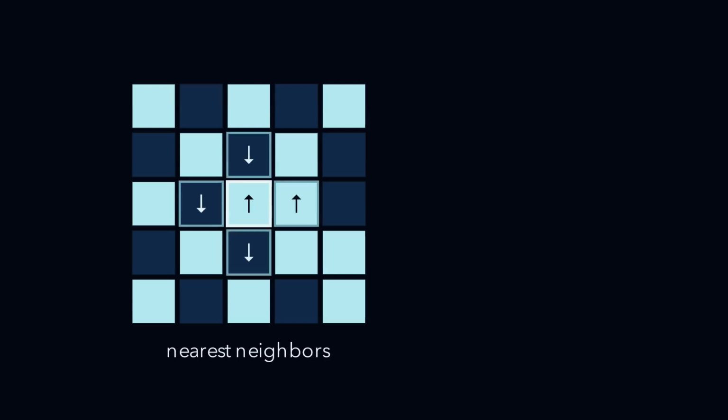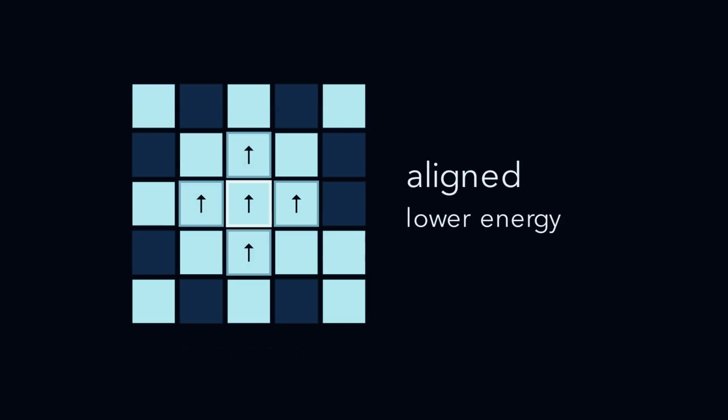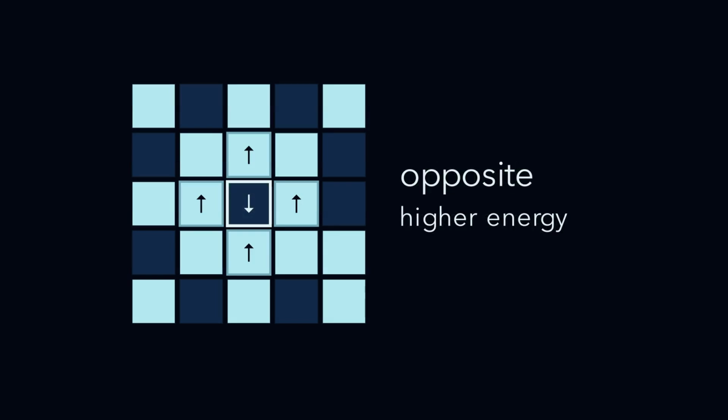To understand that, we use one of the simplest models in physics, the Ising model. Every spin has only two choices, up or down. And every spin only talks to its nearest neighbors. The rule is simple. Neighboring spins prefer to align. Same direction means lower energy. Opposite direction means higher energy. That is almost the whole model.